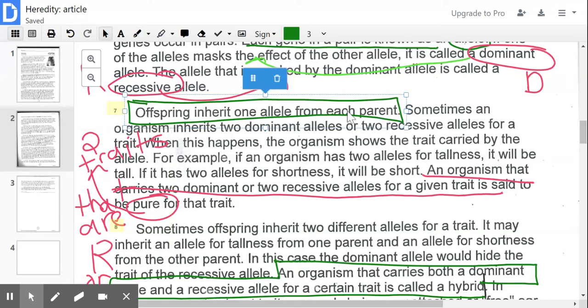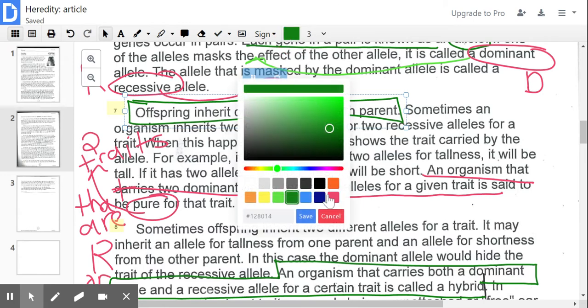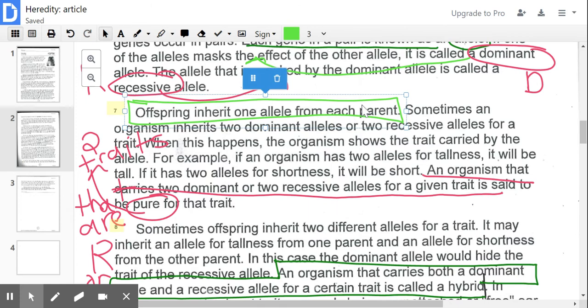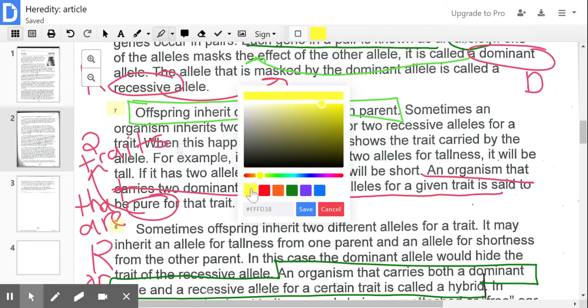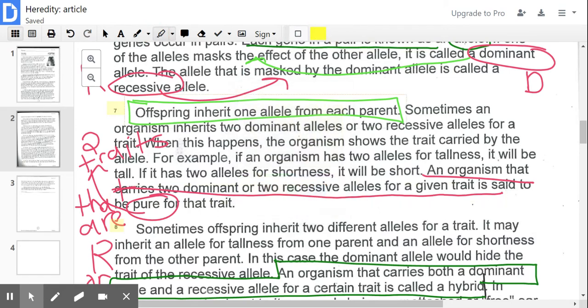Offspring inherit one allele from each parent. Key word there that I want you to remember, maybe we'll use this bright green here, is parent, right? So offspring often inherit that one allele from each parent. We each are born, whether we have a relationship or not, with a mother and a father, okay? So you inherit one allele for each trait from your parents.